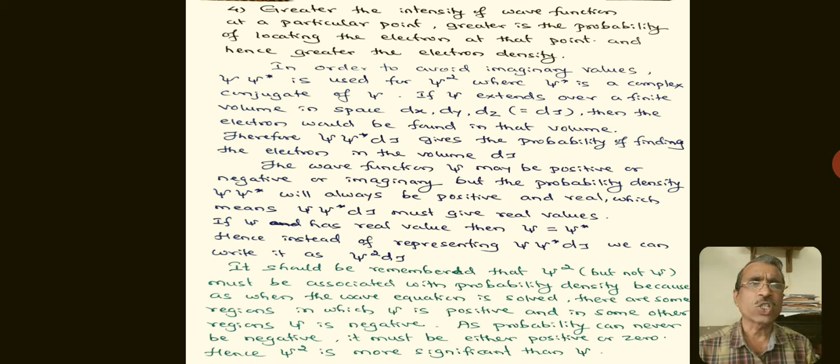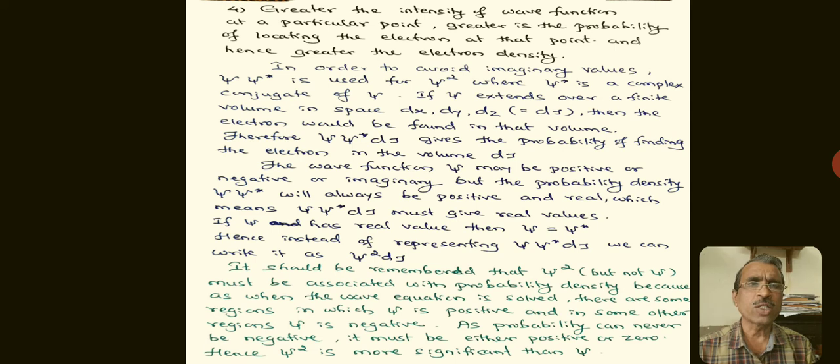If psi extends over a finite volume in space, with directions dx, dy, dz having the volume known as d tau, then the electron would be found in that volume. Therefore, psi into psi star into d tau gives the probability of finding the electron in the volume d tau.